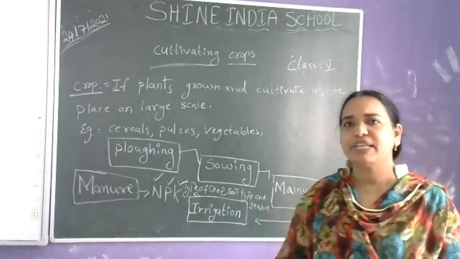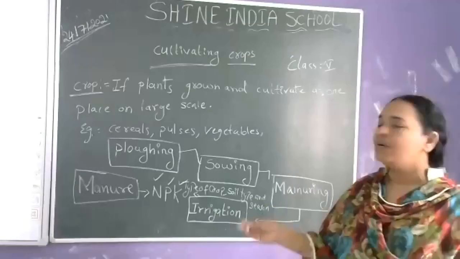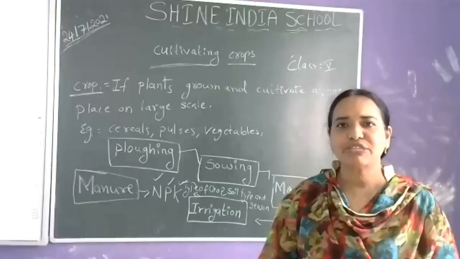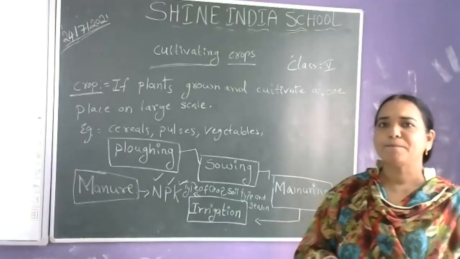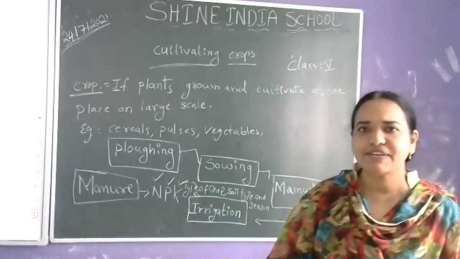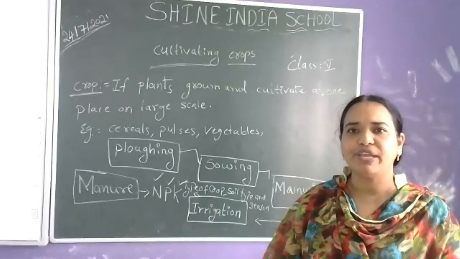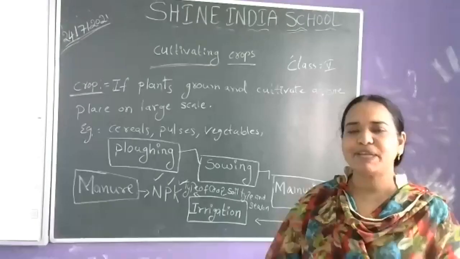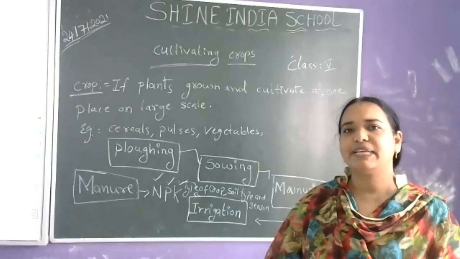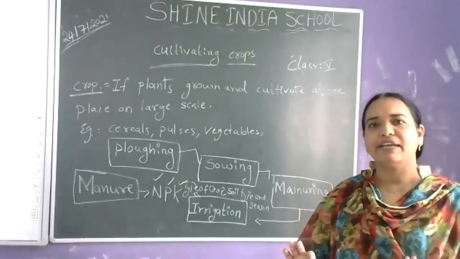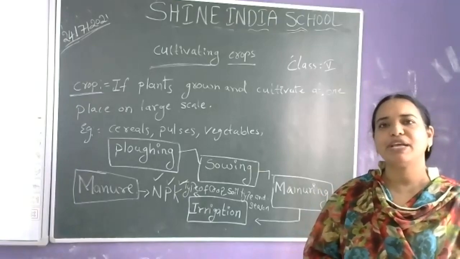There are stages also. Is it clear up to this, beta? What is the first stage of cultivation of a crop? That is ploughing. What is ploughing? Ploughing or tilling, both have the same meaning. Ploughing or tilling is nothing but loosening the soil.